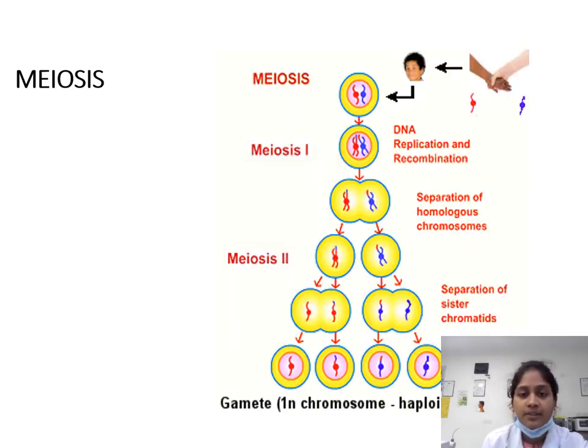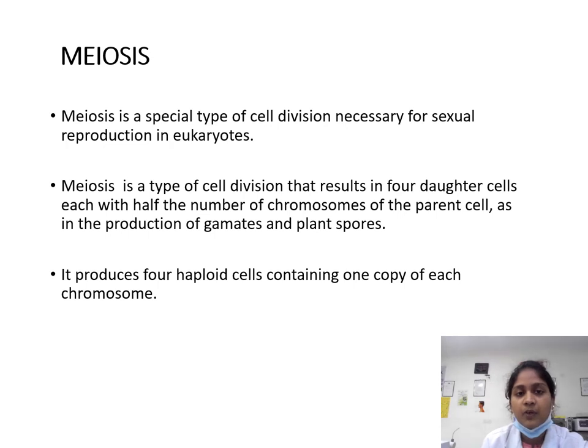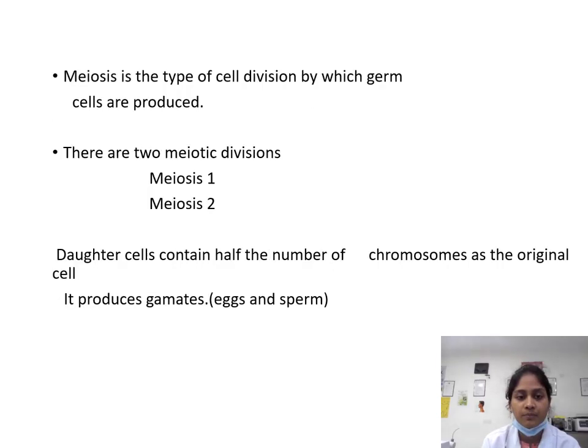Next, coming on to meiosis. Meiosis is a special type of cell division which is necessary for sexual reproduction in eukaryotes. Meiosis is a type of cell division that results in 4 daughter cells, each with half the number of chromosomes of the parent cell, as in the production of gametes and plant spores. It produces 4 haploid cells containing one copy of each chromosome. Meiosis is the type of cell division by which germ cells are produced.